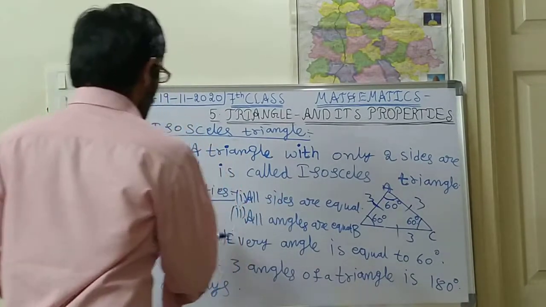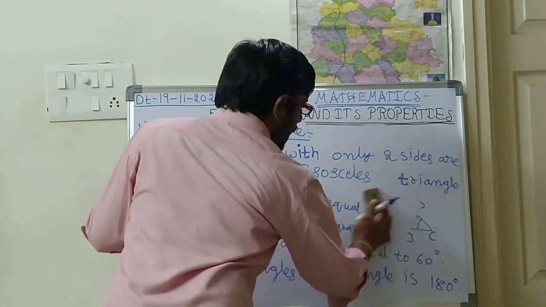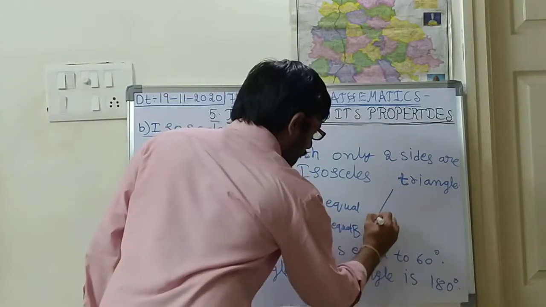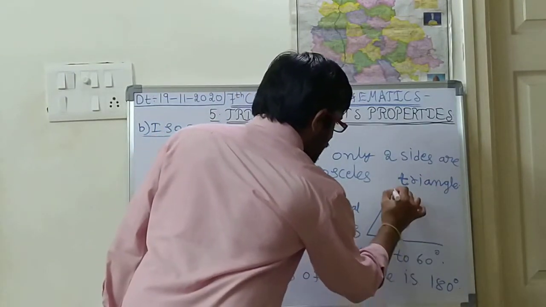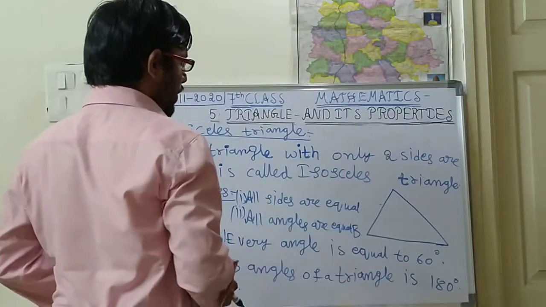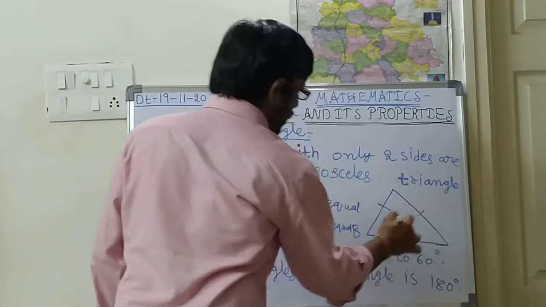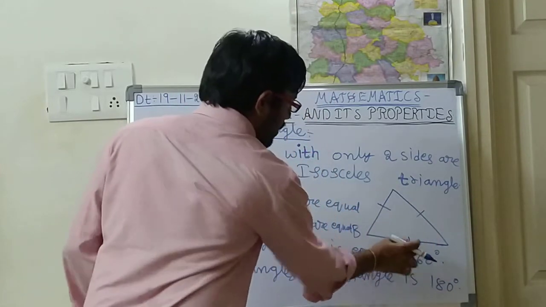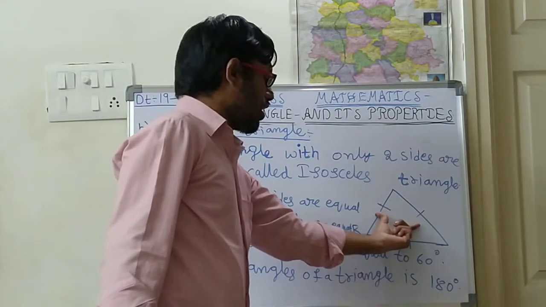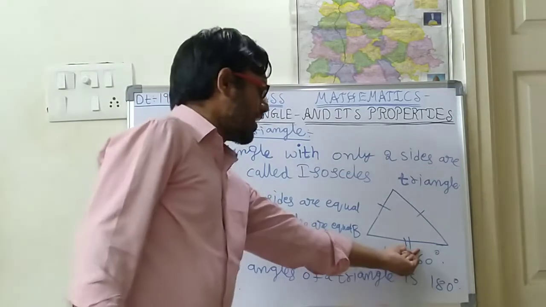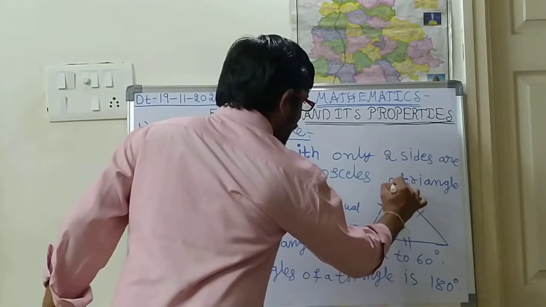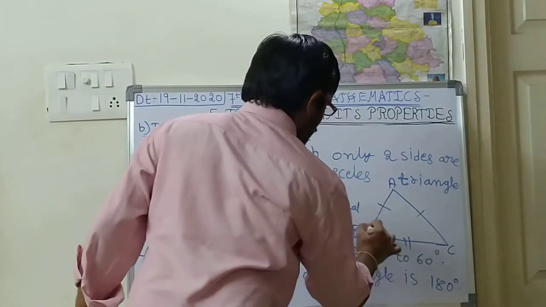So how the diagram will be for an isosceles triangle, see children. Please note down this diagram. The diagram is like this. This side and this side are both equal. This is not equal. So here these two are equal and this is not equal. That's why I mentioned two lines. Here single lines mean these two are equal. Here this one has a double line, so that means this length is not equal to these two lines. So A, B, C.